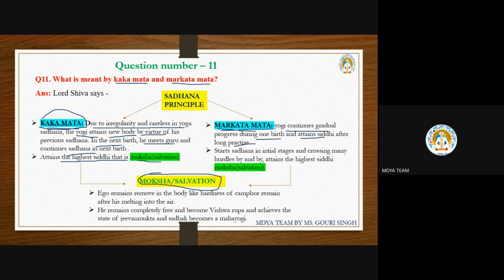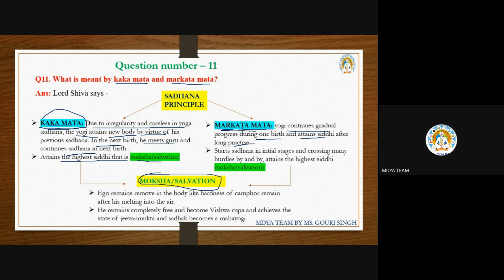Whenever one goes for long practice, then only one will get this higher stage. But if you are not able to go for long practice, then you are not able to get that proper siddhi, that is the moksha state. So here Lord Shiva is describing in two ways: one is Kakamat and one is Markatmat.